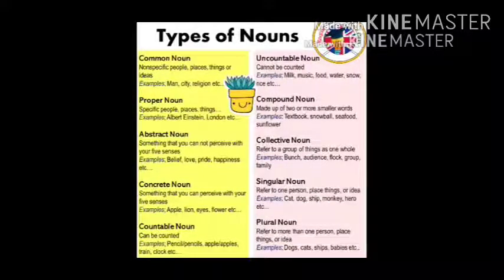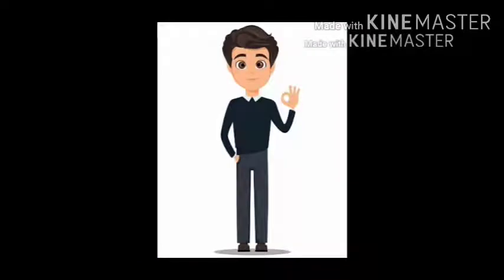Common noun. Non-specific. It does not talk about any specific person, place, thing, or idea. For example, man, city, religion, etc. It does not talk about any particular man. So here man is a common noun.